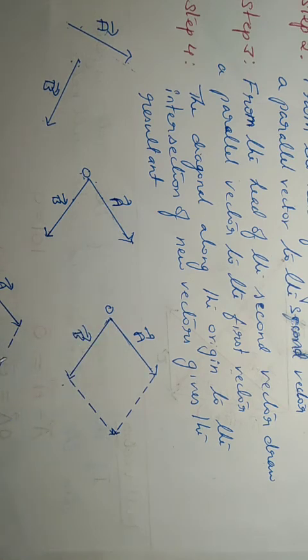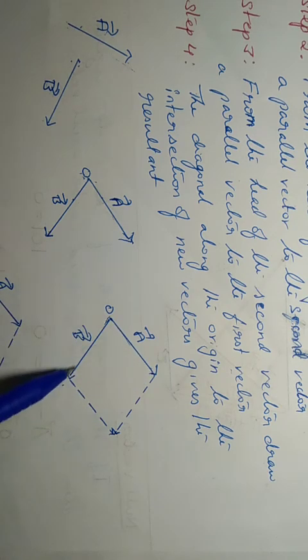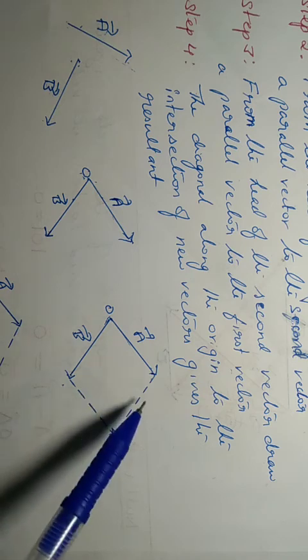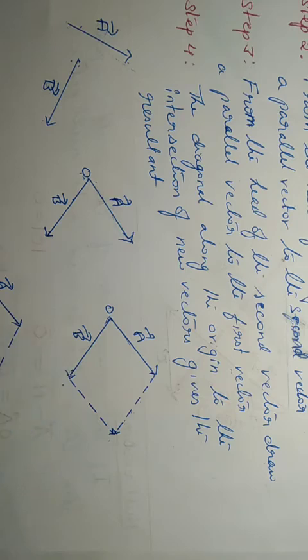Okay. So from the head of the first vector, so this is the head point. Draw parallel to the second vector B. Draw this. This is a parallel line. Okay. This dotted line shows a parallel to vector B. Draw a parallel vector to B.